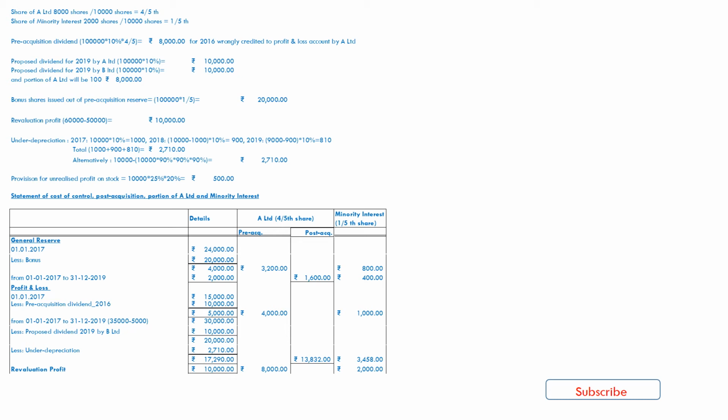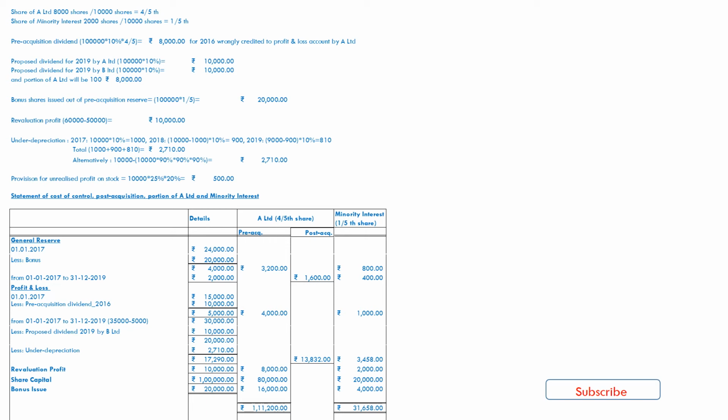Now share capital as per balance sheet is 1 lakh. 80,000 will be the pre-acquisition portion of A Limited and 20,000 as minority interest. And the bonus issue, which was not recorded in the books as per point number 5, again will be distributed as 16,000 and 4,000 in minority interest.